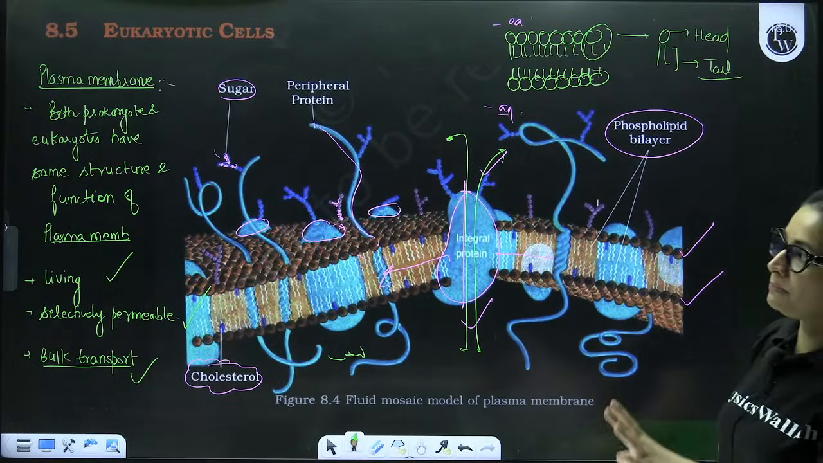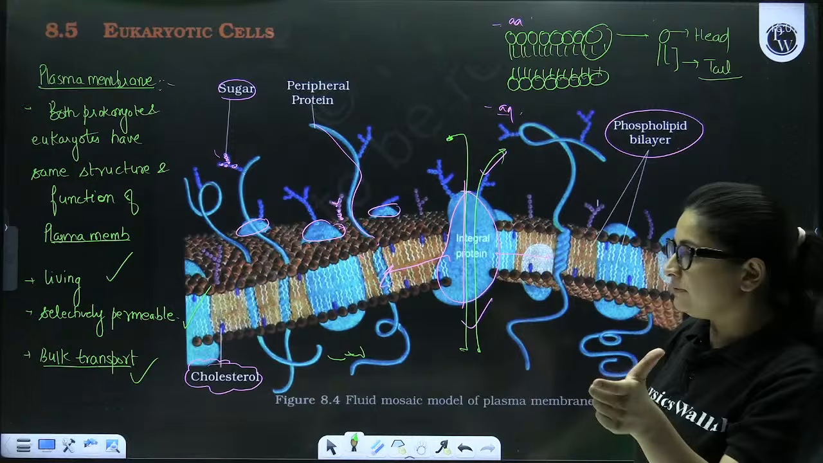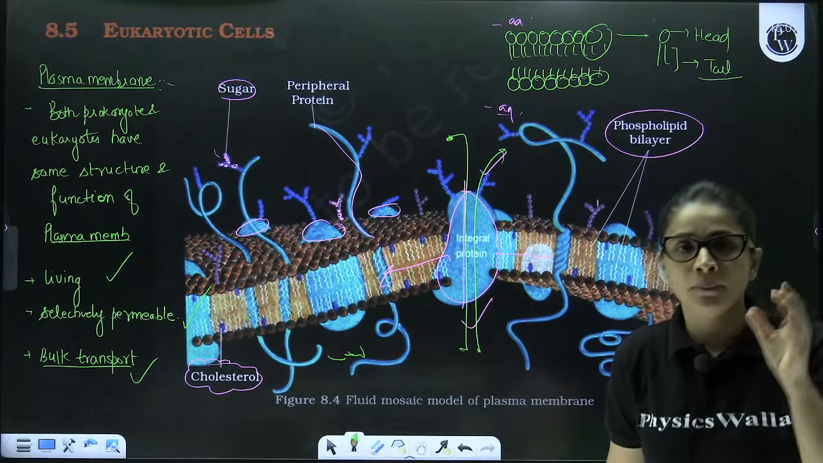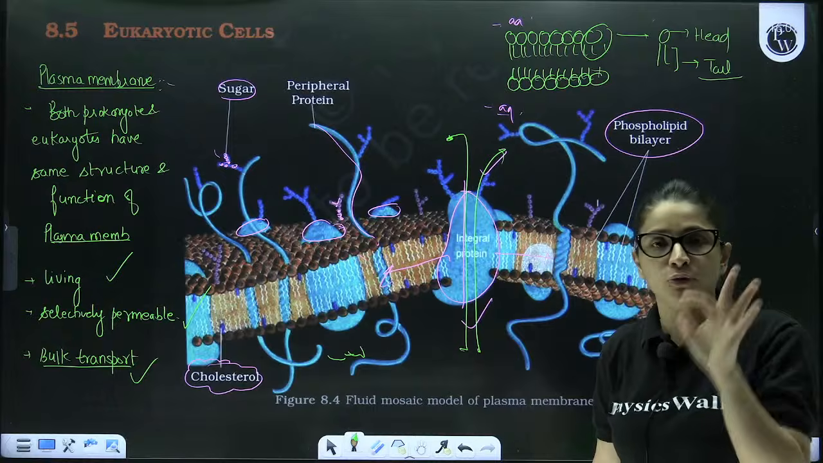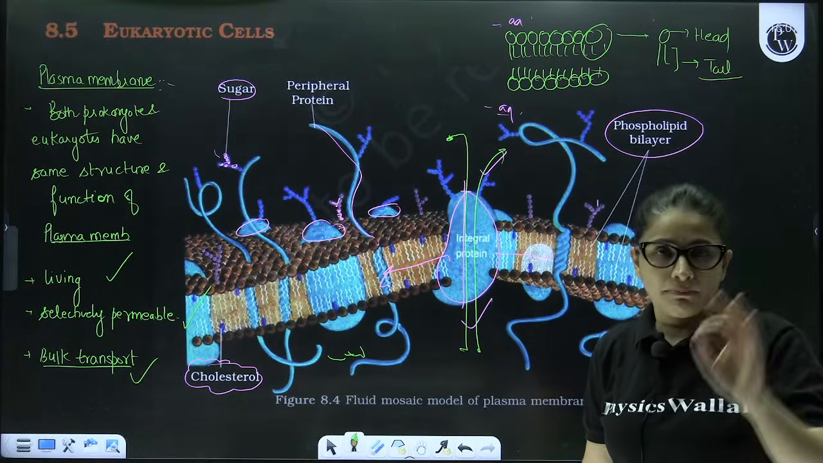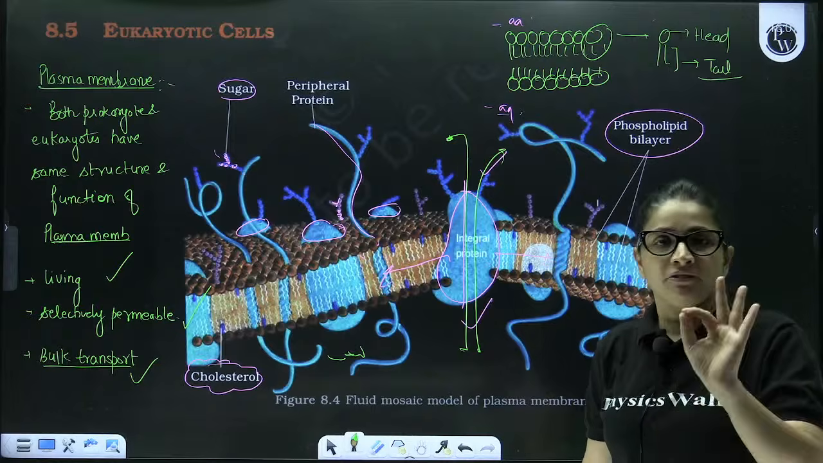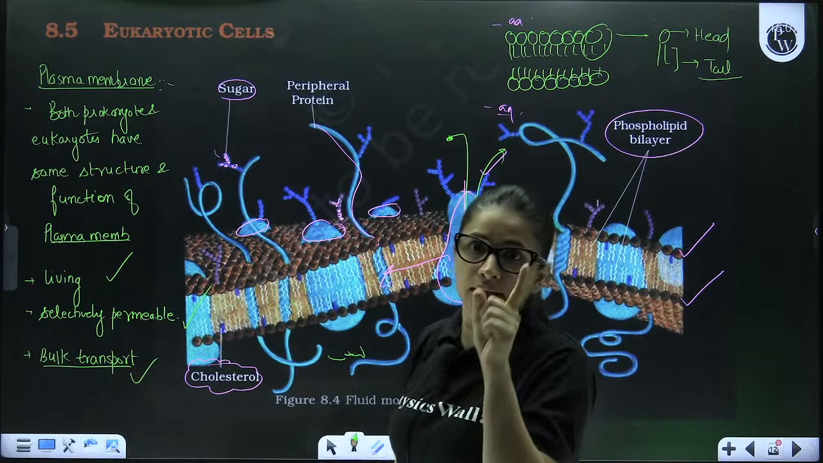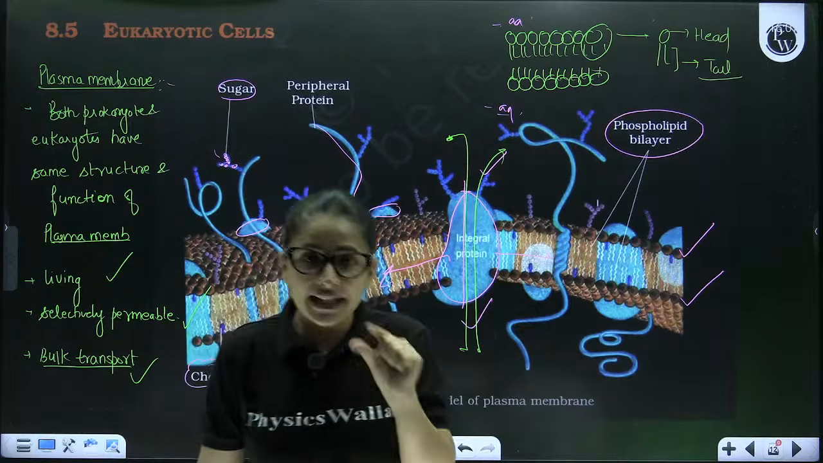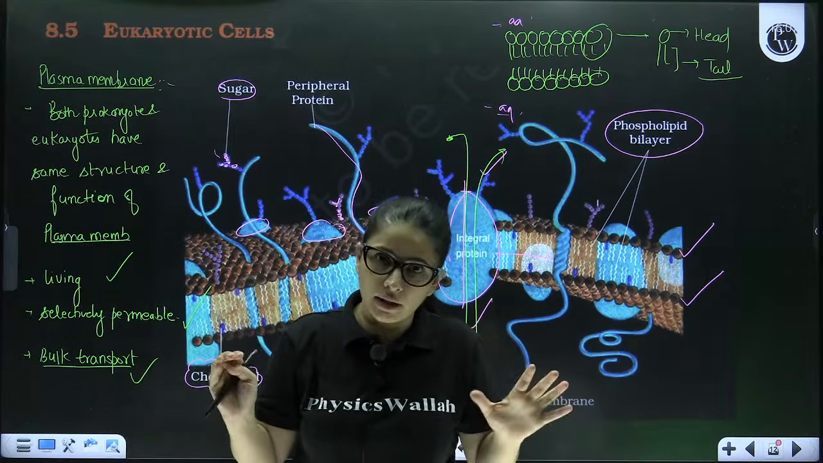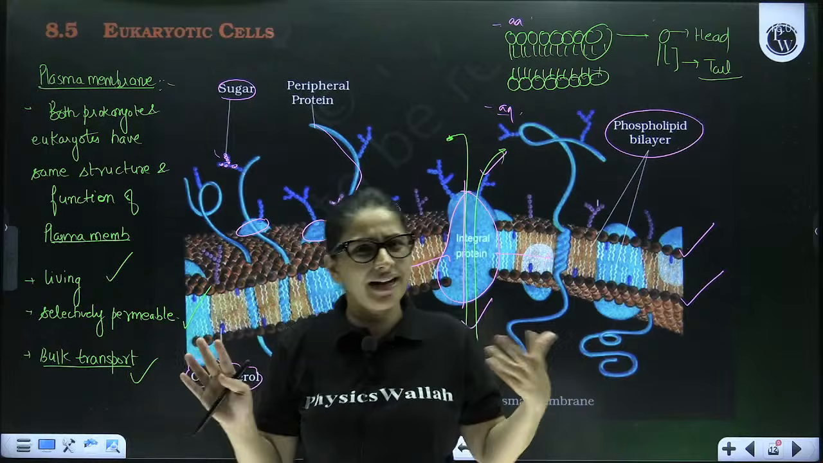So plasma membranes are living, selectively permeable. Their main function is to allow the bulk transport. The best model was proposed by Singer and Nicholson in the year 1972 by the name fluid mosaic model, while studying the eukaryotic RBC cells, where they found that the RBC plasma membrane is made up of 40% lipid and 52% protein. Rest are cholesterol and others.